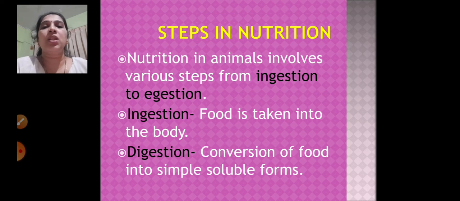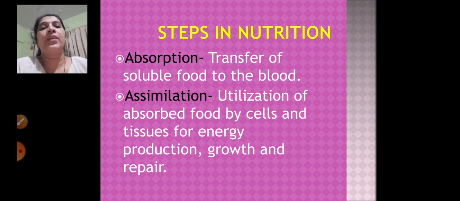What happens in ingestion? Food is taken inside. Then in digestion, the food is converted into simple soluble form. Absorption means the food is converted into the soluble form and it is transferred to the blood. And then assimilation means the cells utilize the absorbed food, right?